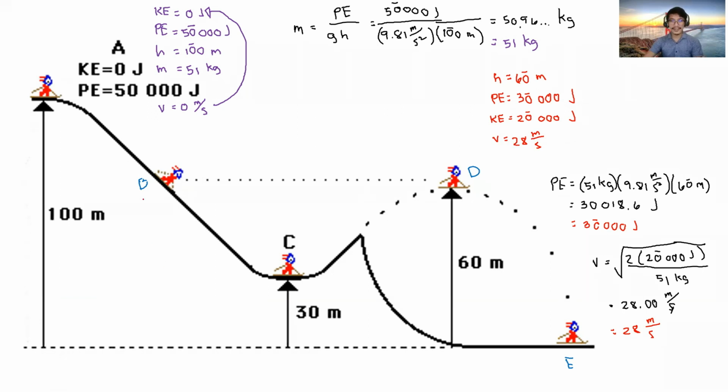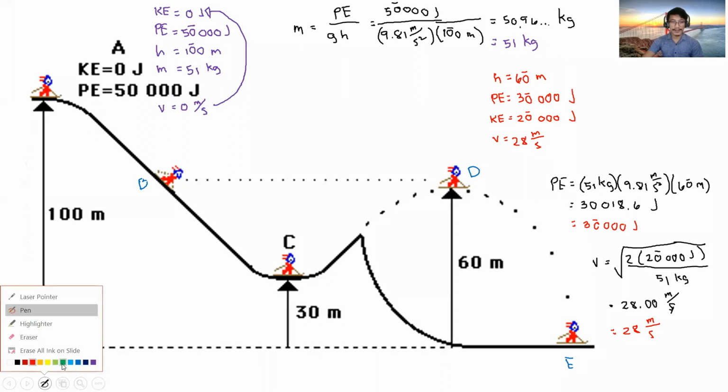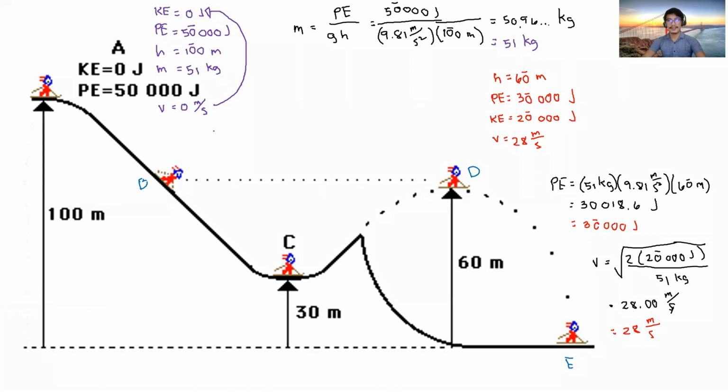So that means our answer for letter B will just be the same. Pareho lang. So may color sa letter B, green. So ang sa letter B, height is 60. The potential energy is also 30 kilojoules. Kilo means 1,000, ha? Kinetic energy will be 20 kilojoules, 20,000. And then the velocity is 28 meters per second.